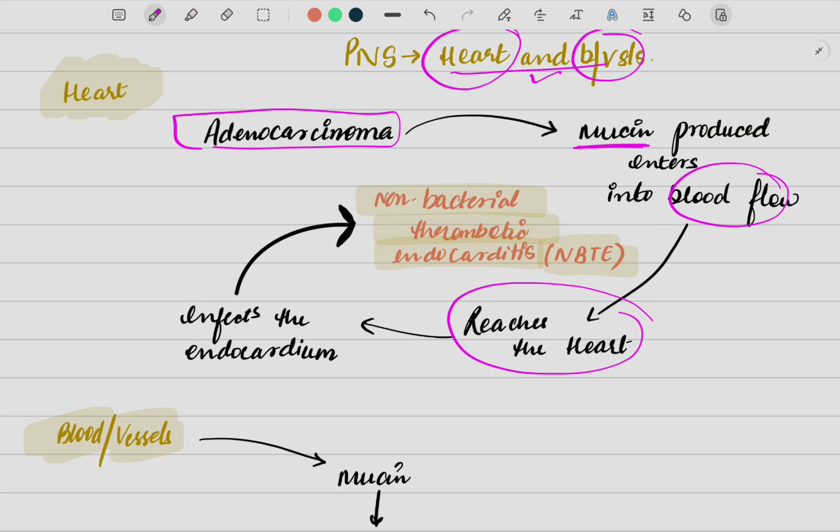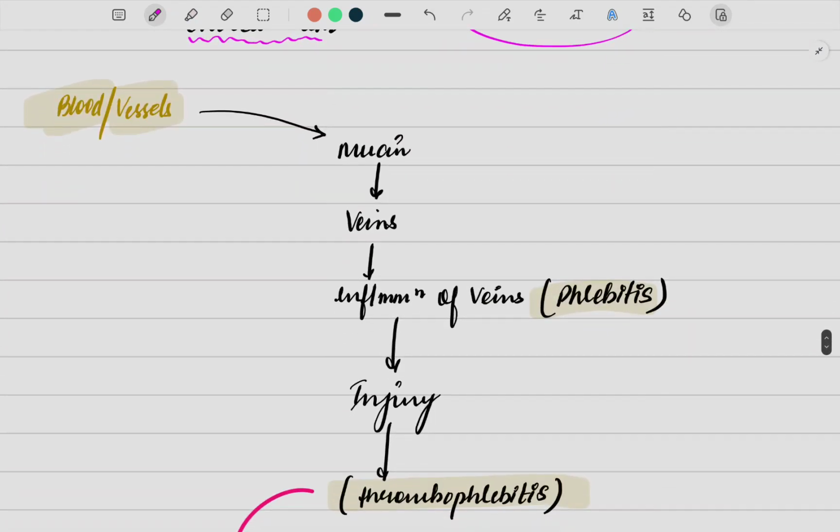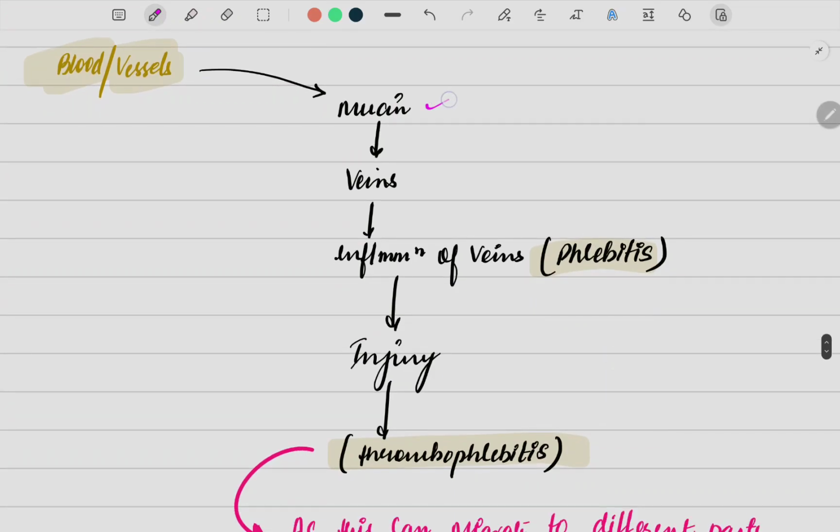As soon as it reaches the heart, there is going to be infection of the endocardium layer of the heart because of this mucin, and this leads to a condition known as non-bacterial thrombotic endocarditis, also said to be NBTE. So this is how inflammation of the endocardium is happening in the heart, leading to a PNS heart condition.